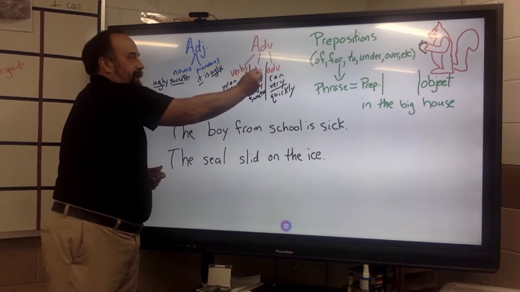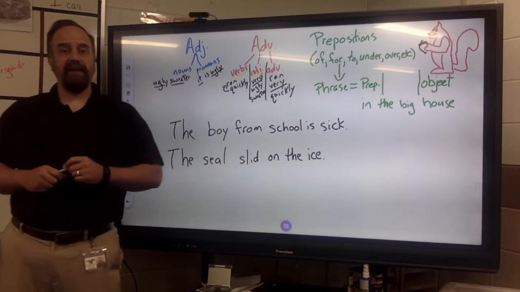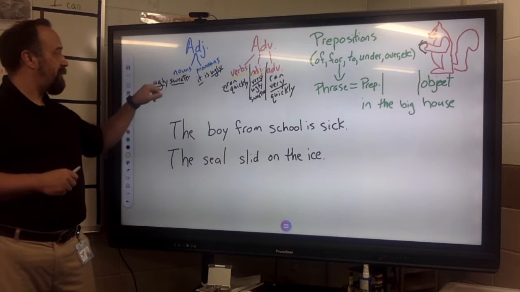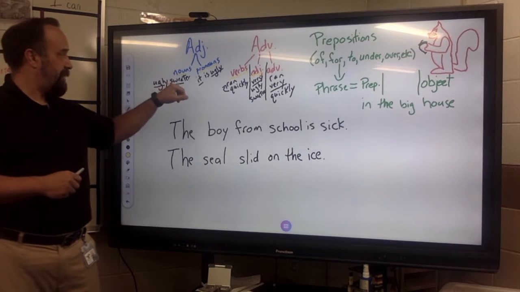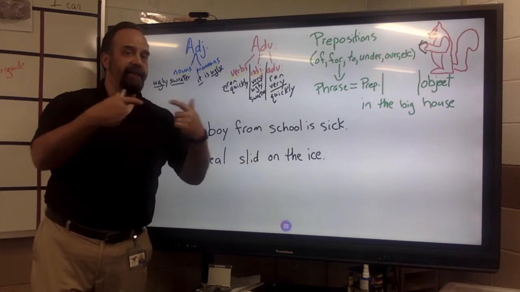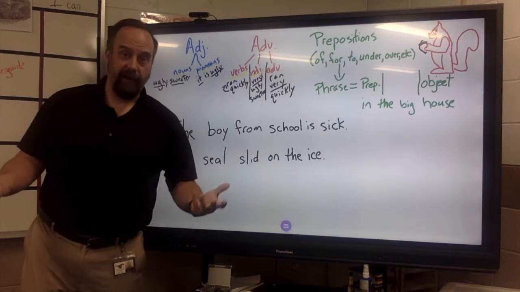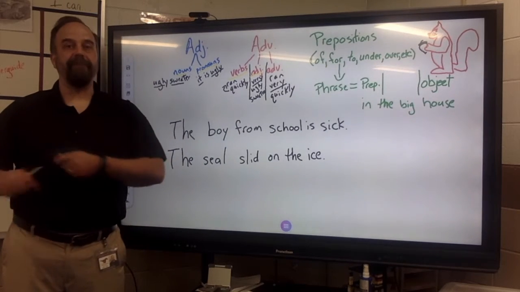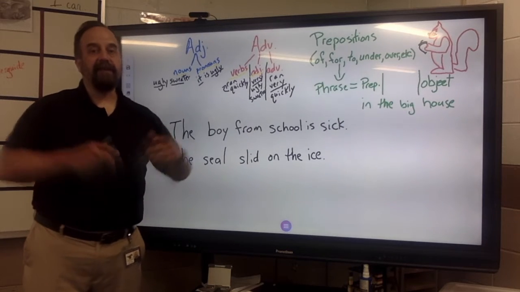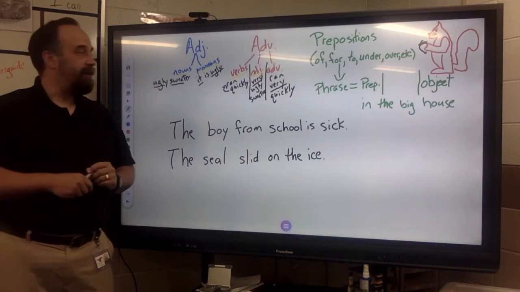Secondly, they modify adjectives. So adjectives, we just talked about what adjectives are. So let's take our previous example, ugly sweater. Ugly was the adjective for the noun sweater. Now I'm going to say very ugly sweater. Very is not modifying sweater. It's not a very sweater. It's very ugly. So if it modifies an adjective, then it is an adverb. It tells us to what degree or how much it was ugly. Adds a little more detail.